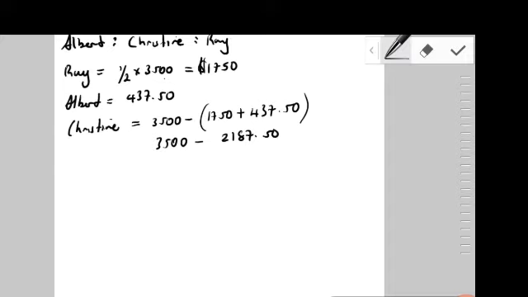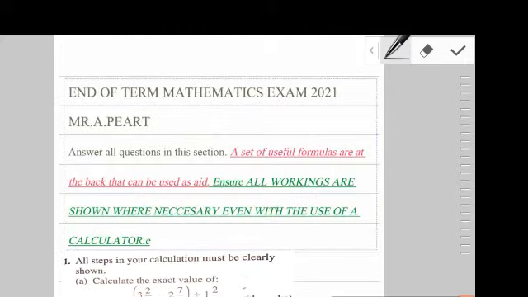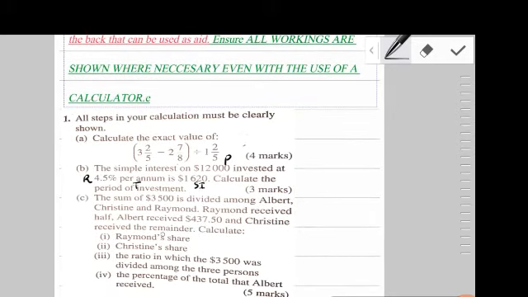So to know what Christine got, we would have obviously had to subtract that number there. So 3,500 minus 2,187.50, and that will tell me that, who am I looking for here? Christine would have obviously gotten $1,312.50. Okay, that's basically kind of like the idea that we have to start off with when we want to know what the amount of money that each person got. Okay, now I really haven't looked at the question as yet, really, because here I'm literally just reading the information and analyzing as I go along.